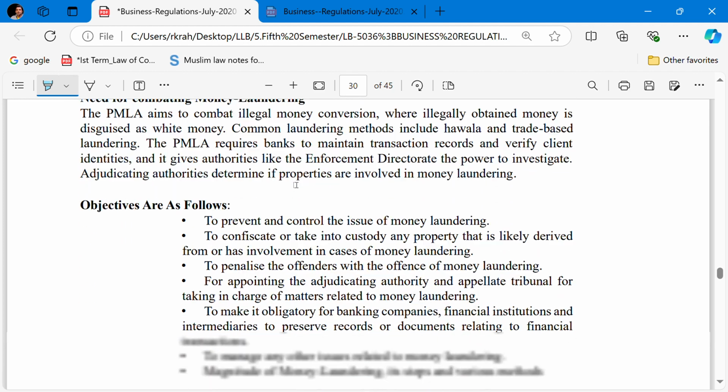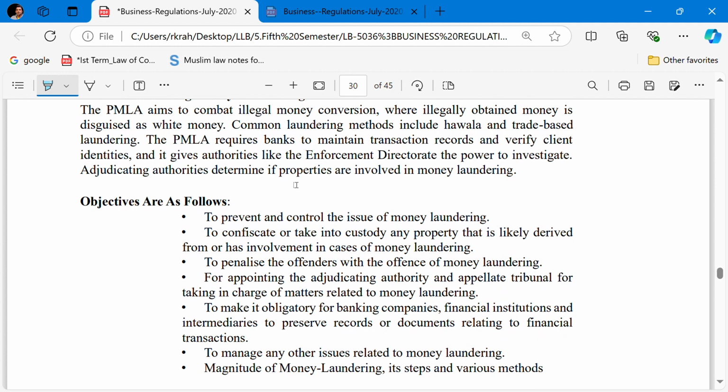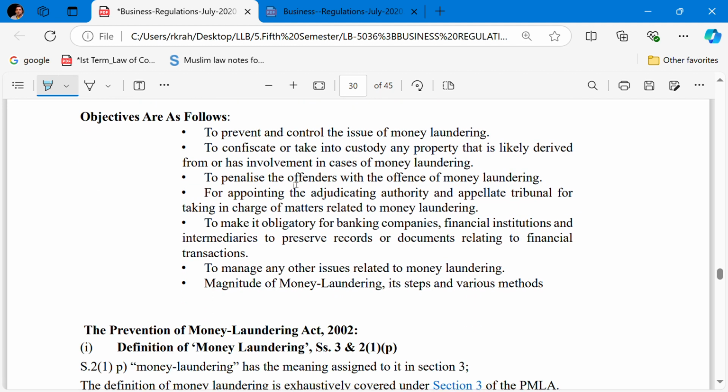The objectives of this Act are to prevent and control the issue of money laundering, to confiscate or take into custody any property that is likely to be derived from or has involvement in money laundering, to penalize the offenders with the offense of money laundering given under Section 4 of the Act, for the appointment of the adjudicating authority and the appellate tribunal for taking charge of matters related to money laundering, to make it obligatory for banking companies, financial institutions and intermediaries to preserve records and documents relating to financial transactions, and to manage any other issues related to money laundering.